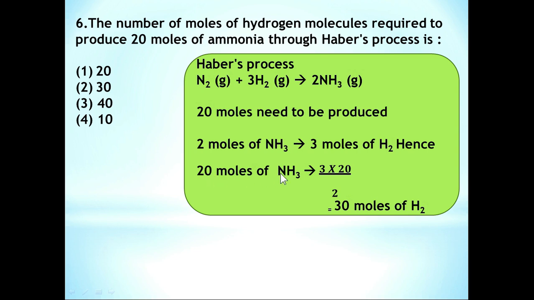Hence 20 moles of NH3 can be produced by 3 into 20 by 2. Here 2 moles of NH3 by 3 moles of H2, so into 20, then we get the number of moles of H2 required to produce 20 moles of NH3. So it is nothing but 3 into 20 by 2 is equal to 30 moles of H2. So option number 2 is the correct answer.